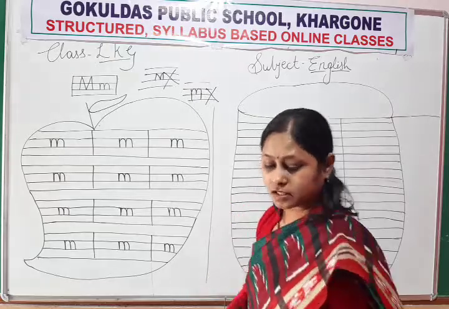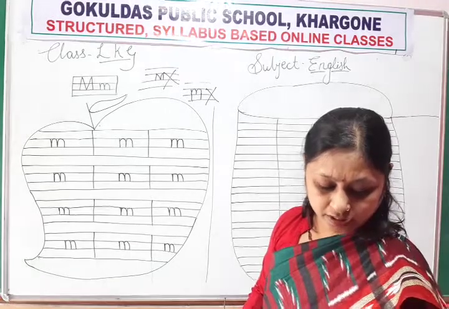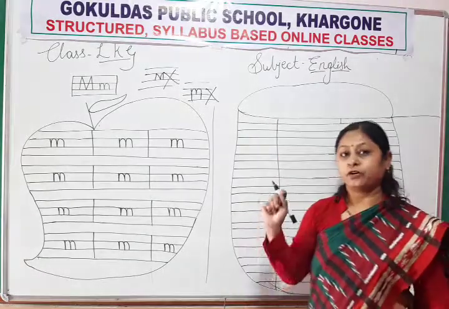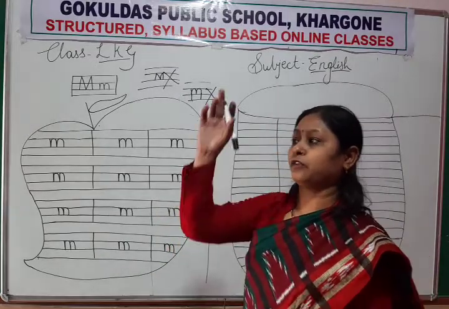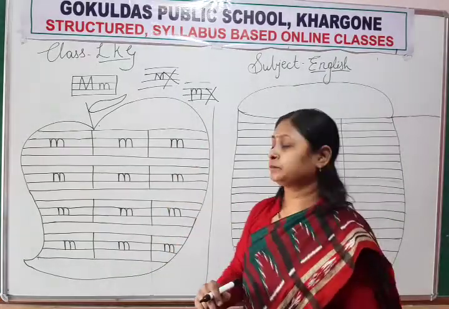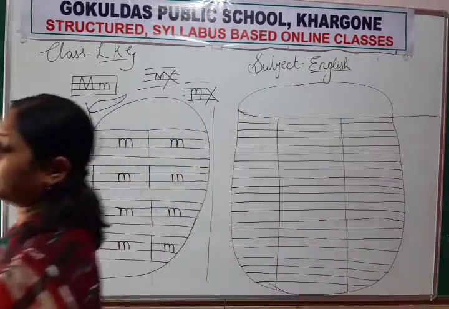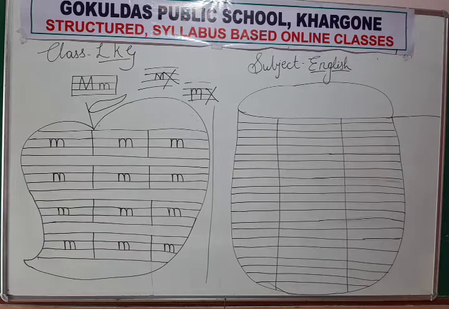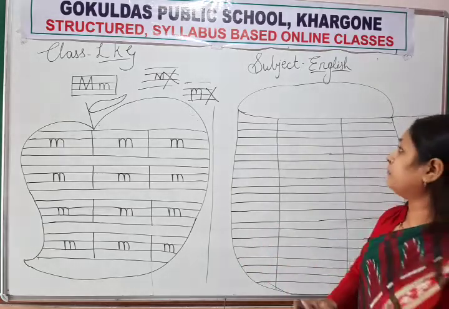After that, you have to color all the things. M for milk, M for money, M for mosquito, M for moon. Okay, so we have completed writing letter M in your notebook. This is baby M. And after M, which letter will come?